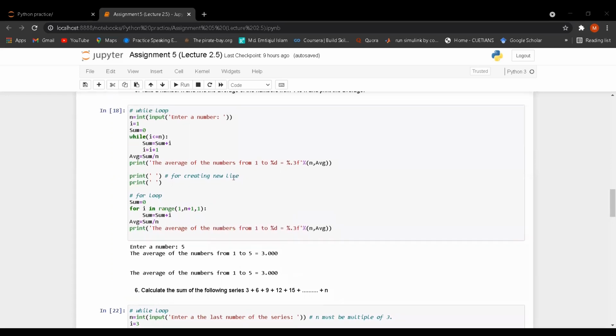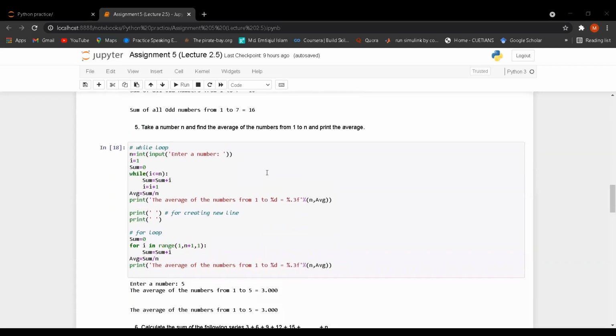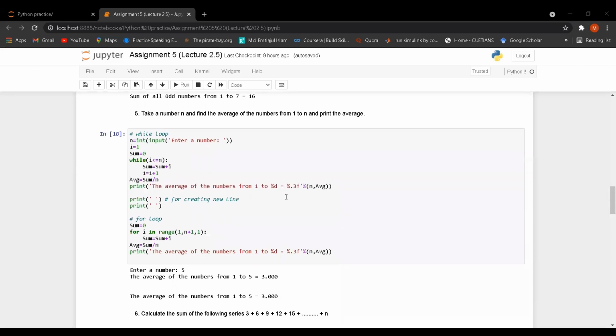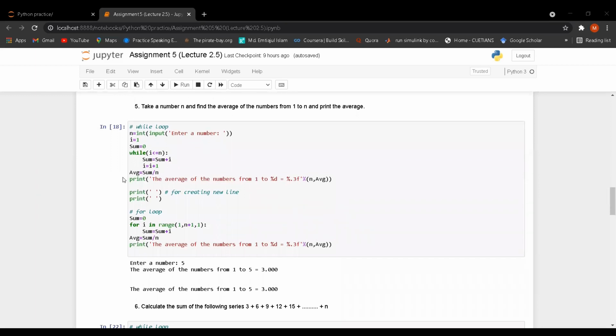Okay, a point to be noted. I have taken n as input function. I have taken a number by input function. The number should be integer type or floating point type. I have taken integer type number, but the average should be integer type or floating point type. So I have taken the average as floating point type. Let's look at the print function.